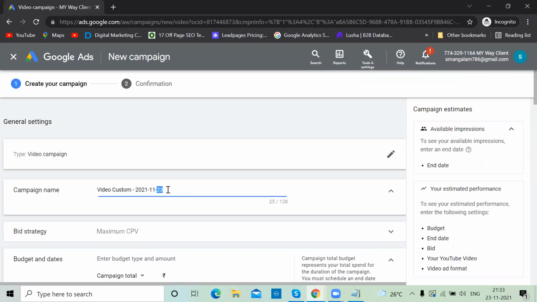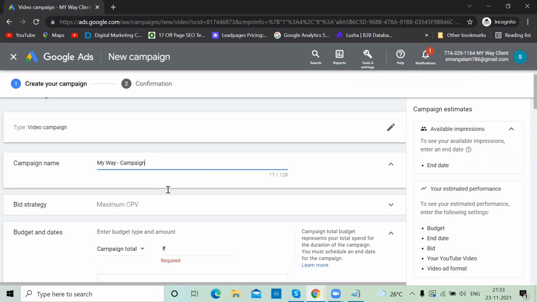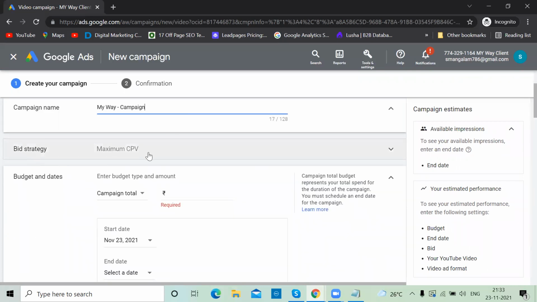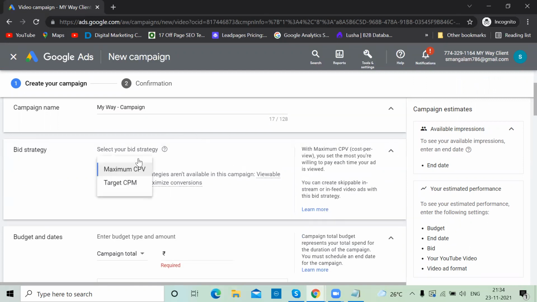Campaign name, My Way campaign. Just the name. You see, the bid strategy is max CPV. Remember, when I click on the drop down, there are two options here, max CPV or target CPM. I'll come back to this in the next section of the video. But here I want to increase my views, that's why I'm going for this, not the CPM one. So by default, select max CPV only.